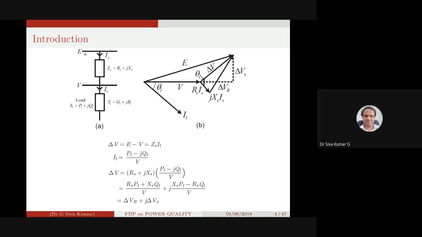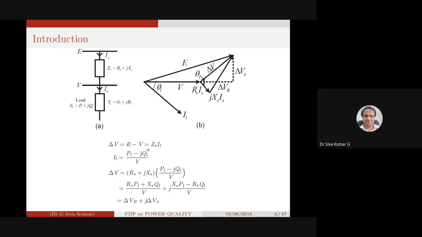Generally what is expected is that the difference between E and V should not be much. E is the generated voltage. V is the terminal or load voltage. What we expect is that there should not be much voltage drop. The definition says there should not be any undervoltage. The voltage should be between 90 to 110%, okay?